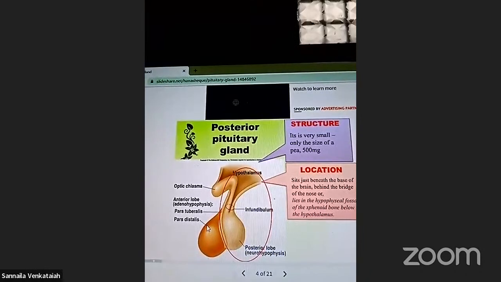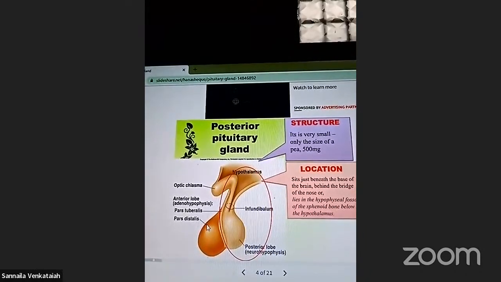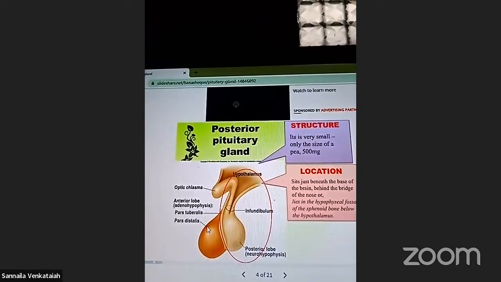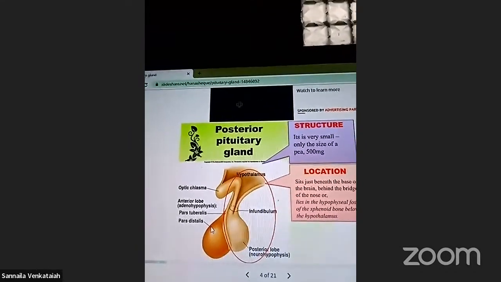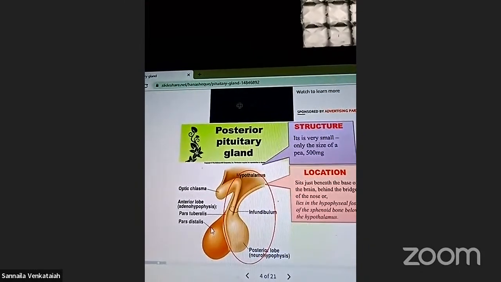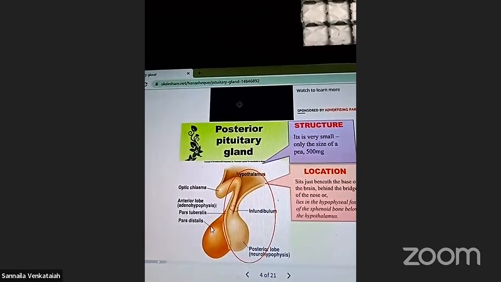MSH, melanocyte stimulating hormone. These cause color changes. The factors for particular color changes in animals are MSH hormones, right? Next, prolactin, which handles the milk gland functions for the child. That is the prolactin hormone.